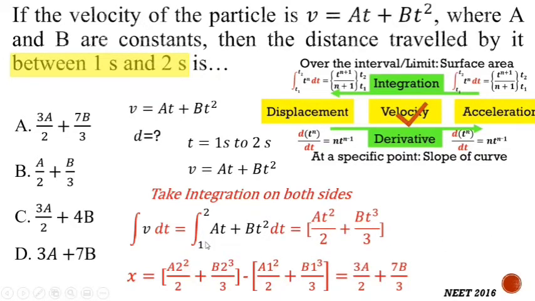The limits are given, that is 1 to 2. So putting these two limits and replacing this t, first put the upper limit, that is a into 2 raised to 2 square divided by 2 plus b into 2 raised to 3 divided by 3. Now replace this particular term by putting value 1, plus if you solve this you will get 3a by 2 plus 7b by 3.